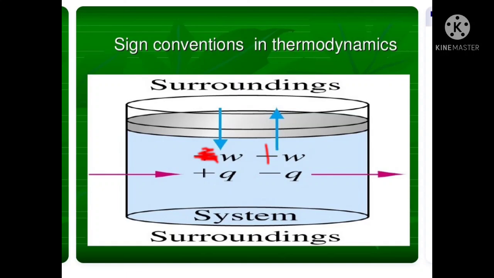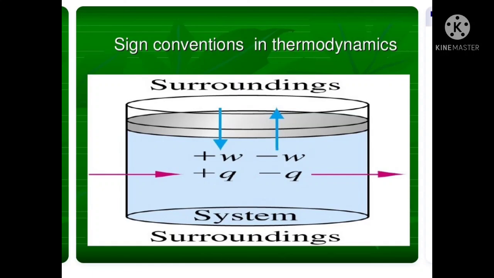Next we shall see about heat. If heat flows into a system, it is taken as positive, and when heat flows out of a system, it is taken as negative. So heat flow into the system is positive, and heat flow out of the system is negative.